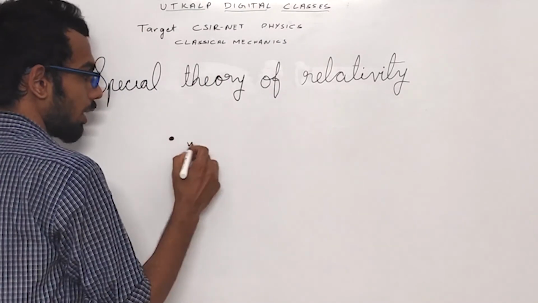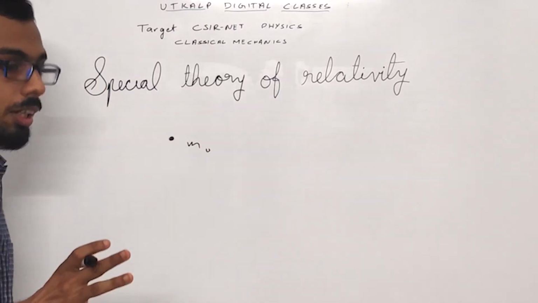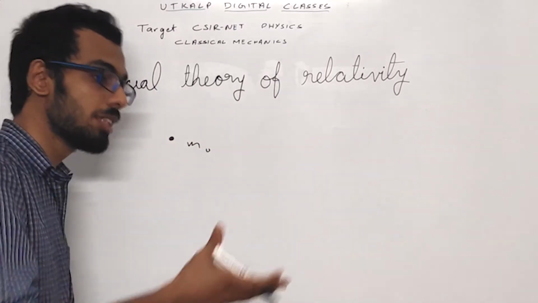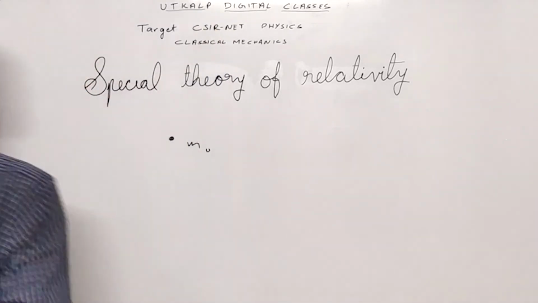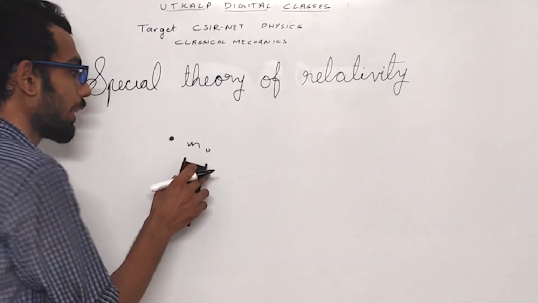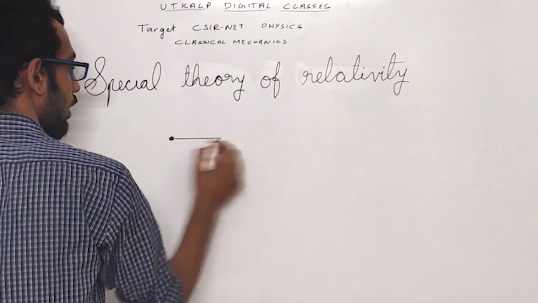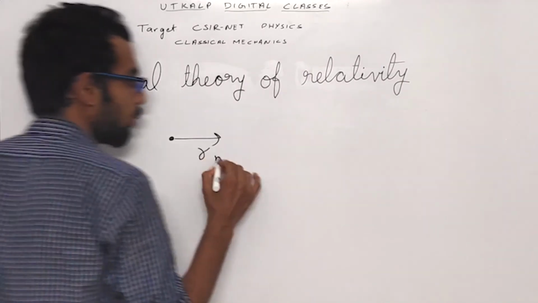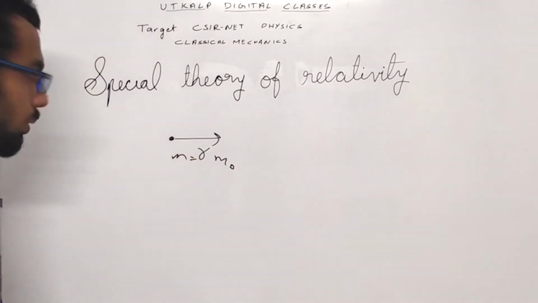If that mass starts moving, then the mass of this particle actually increases. When it moves, it becomes gamma into m0. This means the new mass m equals gamma into m0.